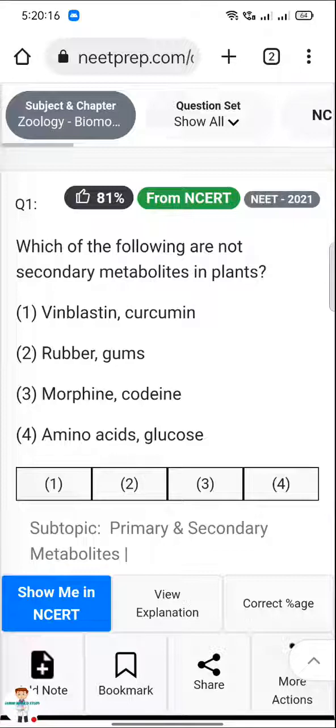Which of the following are not secondary metabolites in plant?